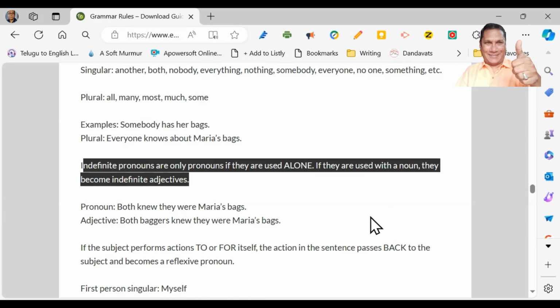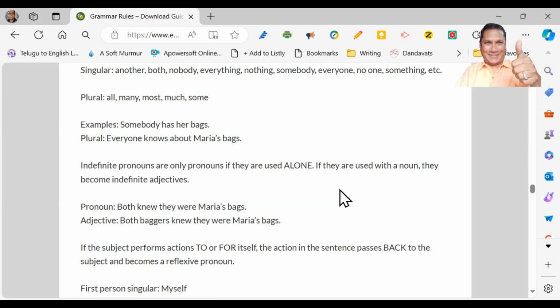Let's have an example here. Both knew they were Maria's bags. Both beggars knew they were Maria's bags. In the first case, it is an indefinite pronoun. In the second case, it is an indefinite adjective.